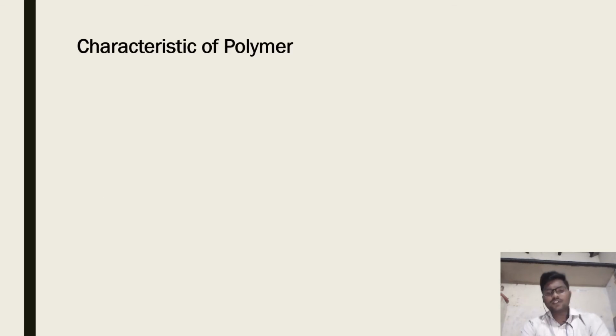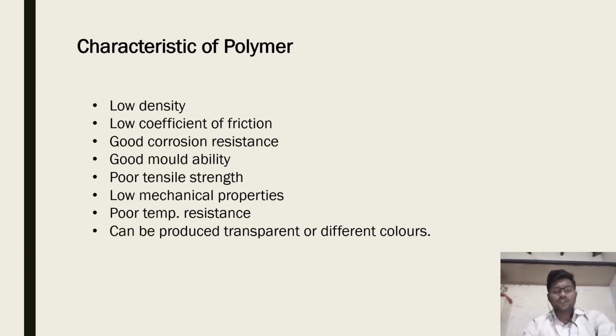Now we discuss the characteristics of polymers. What are the characteristics of polymers? Low density, low coefficient of friction, good corrosion resistance, good moldability, poor tensile strength, low mechanical properties, poor temperature resistance, and they can be produced transparent or in different colors.